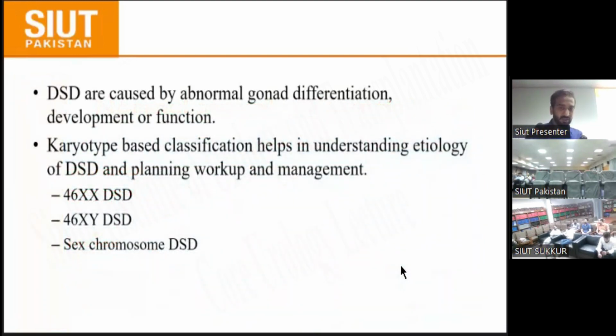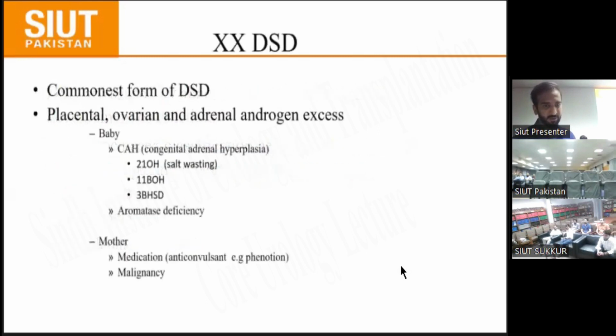DSDs are caused by abnormal gonadal differentiation, development, or function. The karyotype helps in understanding the etiology of DSD and in planning workup and management. We describe three types of DSD here: 46,XX DSD, 46,XY DSD, and sex chromosome DSD. We will describe them one by one shortly.